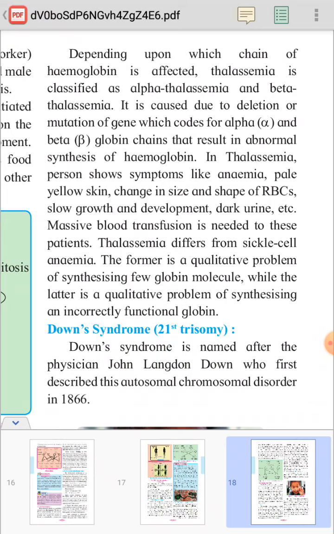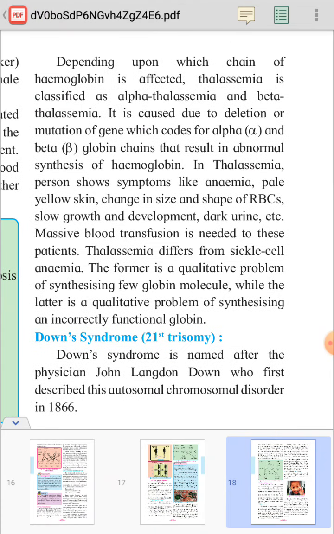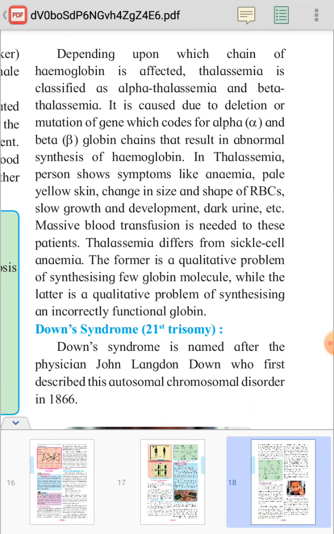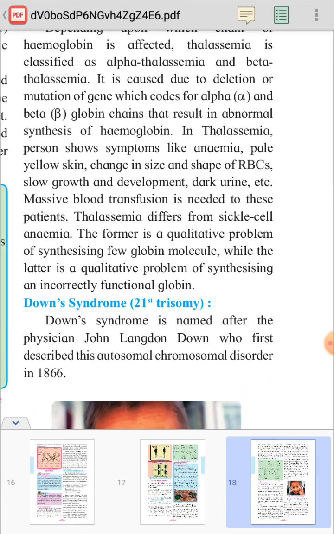So the synthesis of hemoglobin is abnormal due to this deletion or mutation of genes which code for these alpha and beta globin chains.